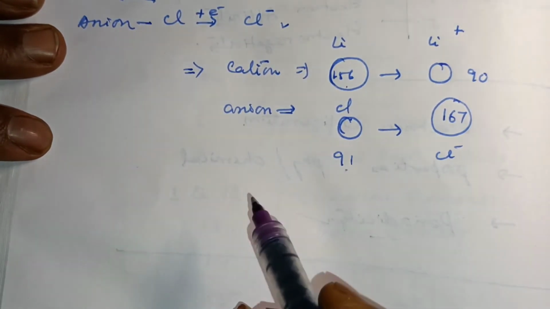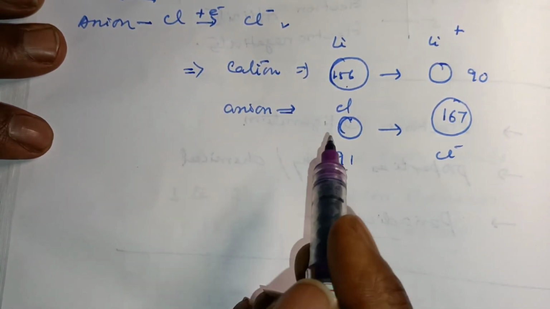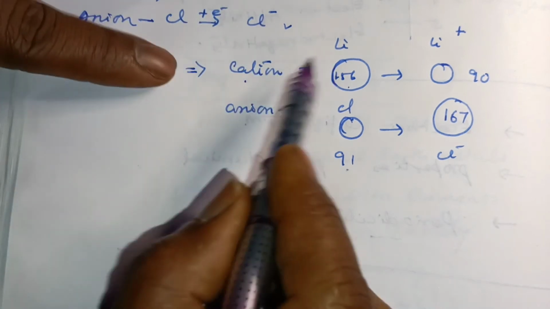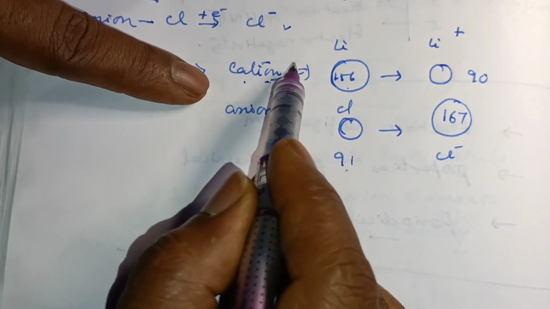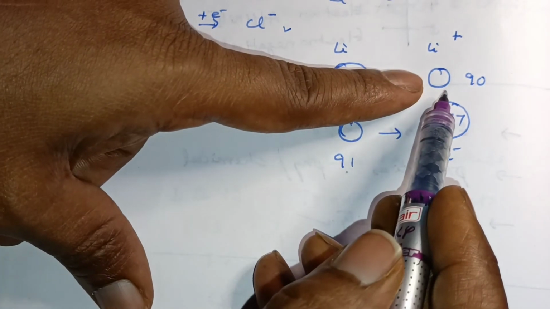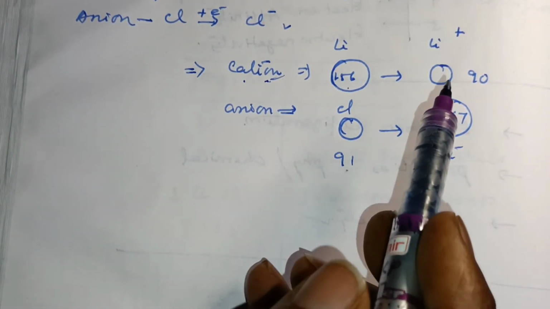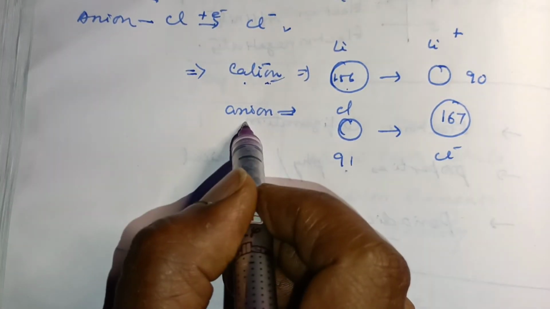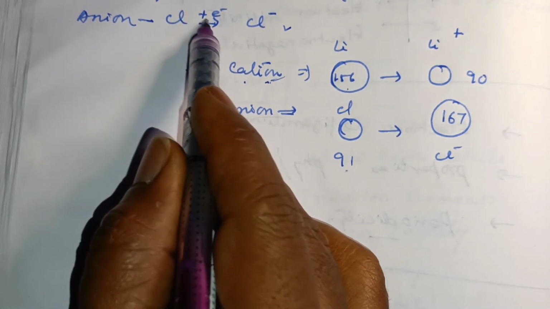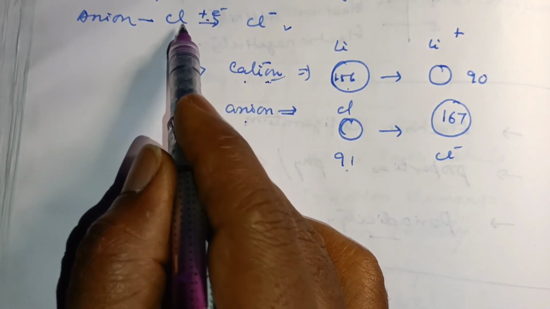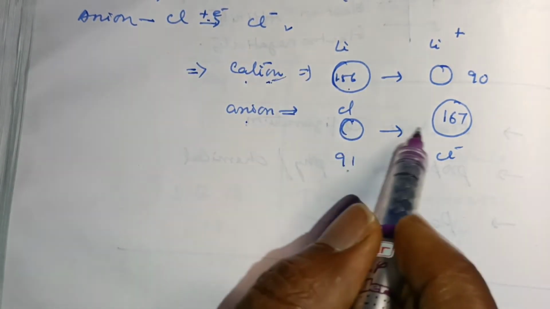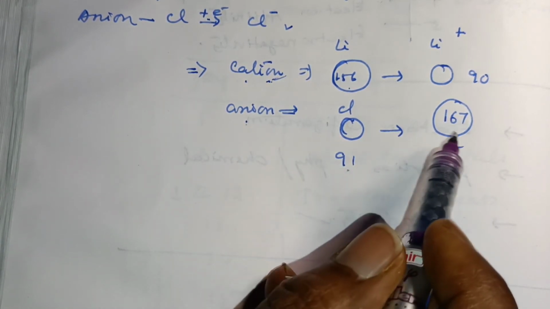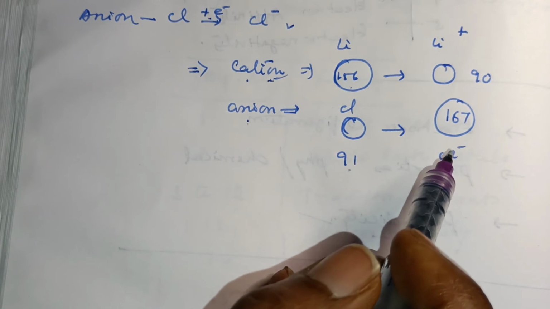Why does this difference occur? What is the reason? Because you know very well, a cation means the electron is removed, that is the loss of electron. So when electrons are lost, automatically the size decreases. As the positive charge increases, the size of the cation decreases. Anion means electrons are added to the atom, so automatically the size also increases. As the negative charge increases, the size of the anion increases. That's all.